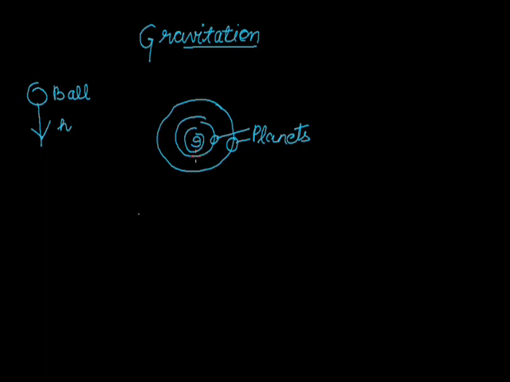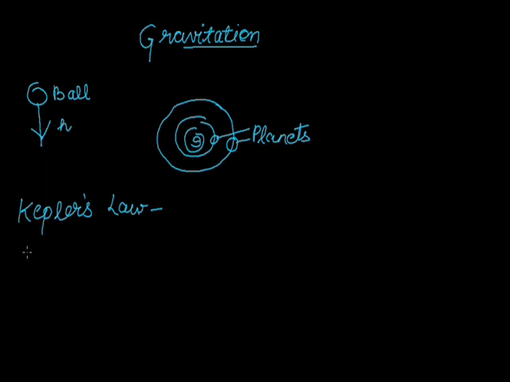Before starting with Newton's law of gravitation, we will study Kepler's laws. Kepler is a scientist who gave the three basic laws for the rotation of the planets around the sun and their time, what they were doing around the sun.